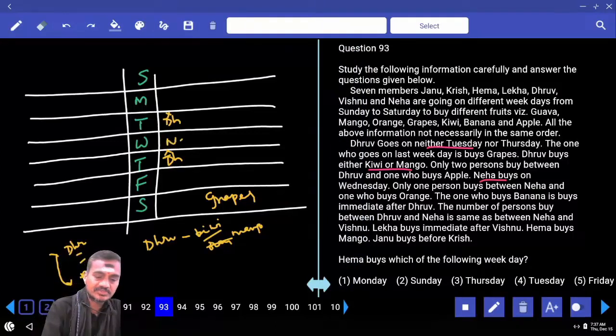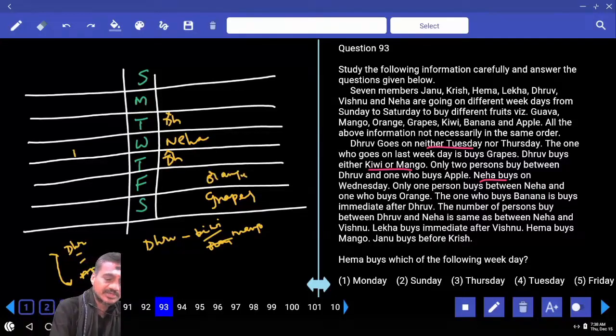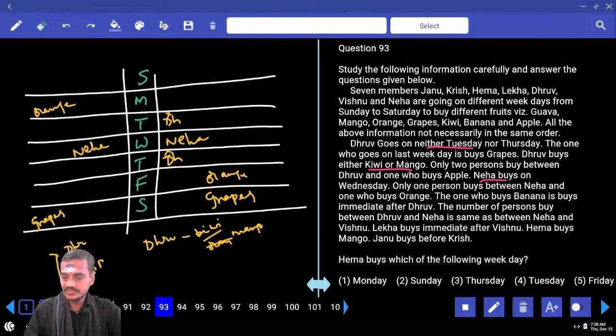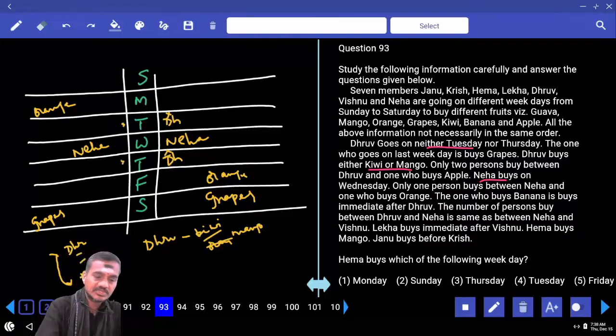Now this Neha buys on Wednesday, and only one person between Neha and the one who buys orange. Neha and orange, there must be exactly one. As Neha is here, orange can be here, or as Neha is here, orange can be here. Two possibilities. Neha and grapes must be at this place. And between Dhruv and the one who buys apple, there must be exactly two people. And Dhruv cannot be in these two places. Now if Dhruv is here, two people, Neha buys apple.